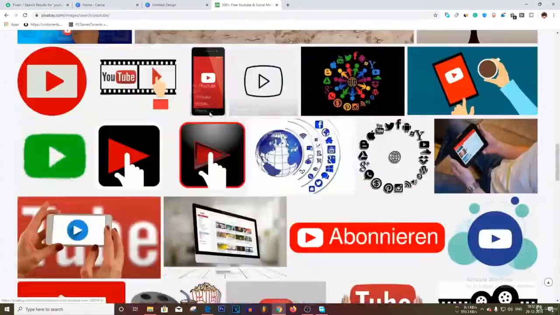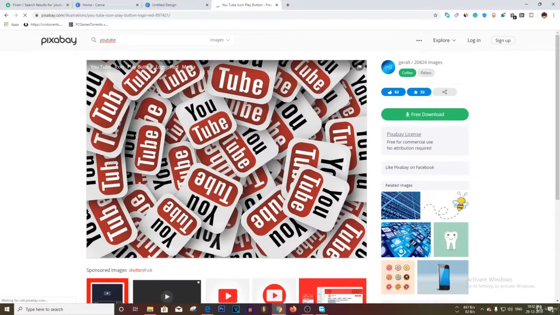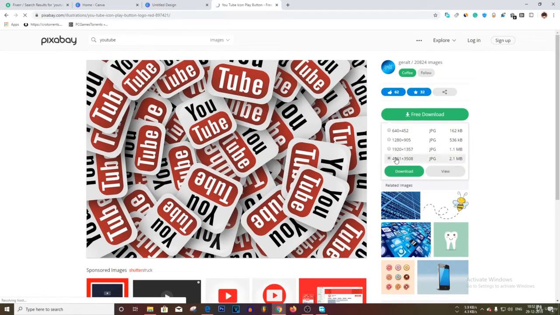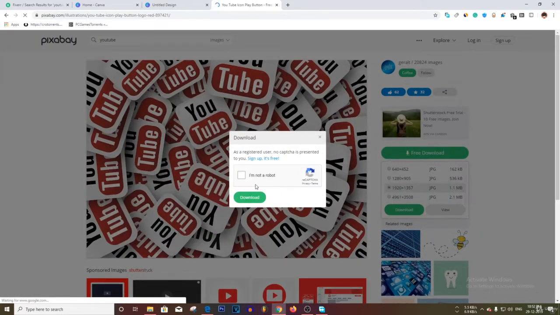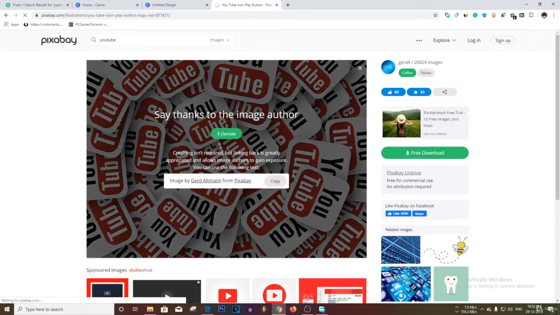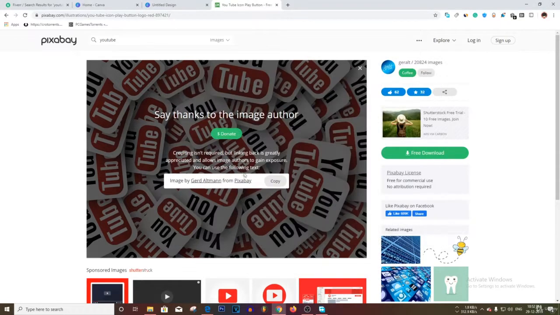And let me select one of them to make a quick tutorial. I really like this one. I will just free download this image. I will download it in the highest resolution possible, well, not the highest. I think 1920 is fine, so just download it. Let me click I am not a robot, download, and now it will start downloading, and it's done, and it says to donate.